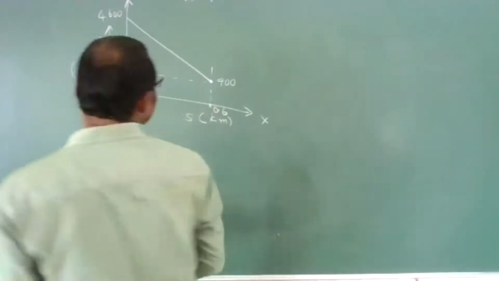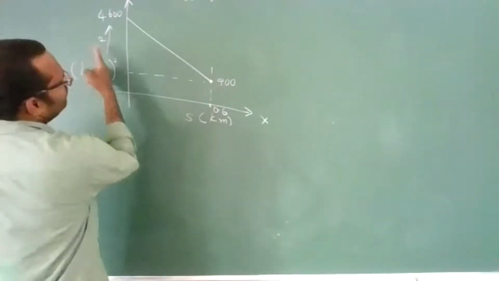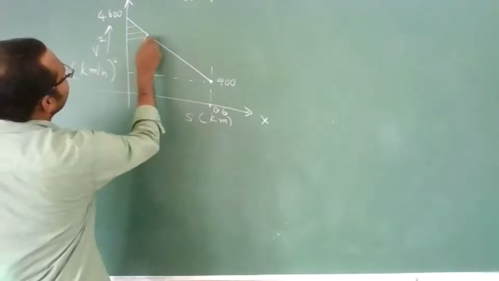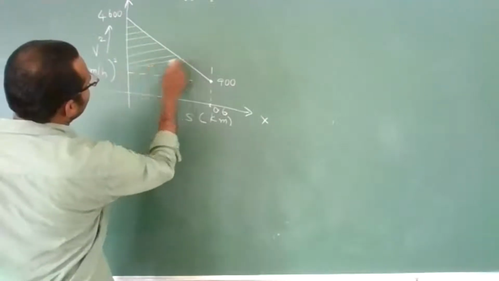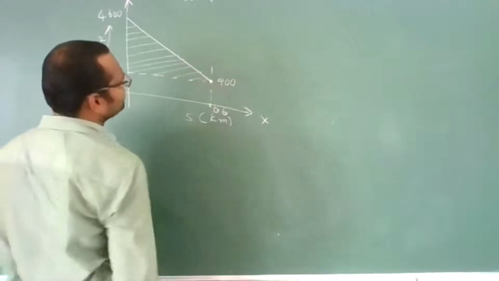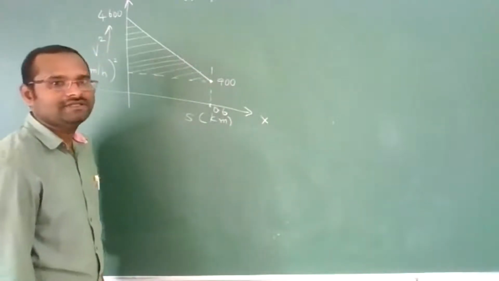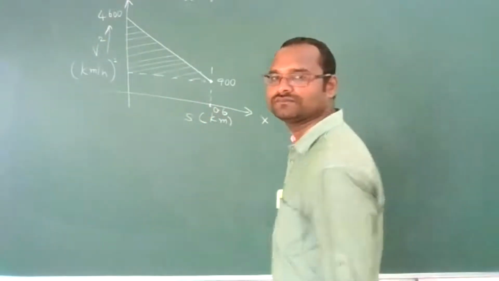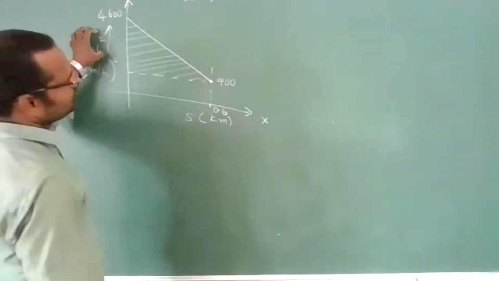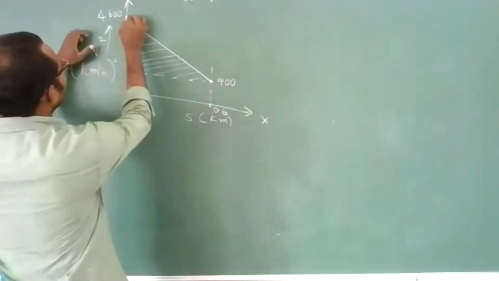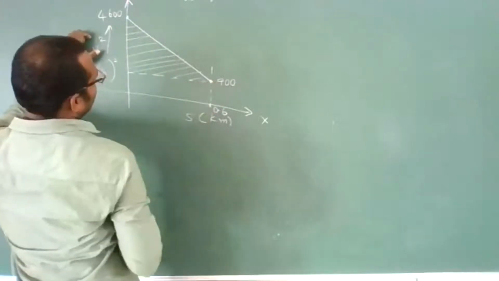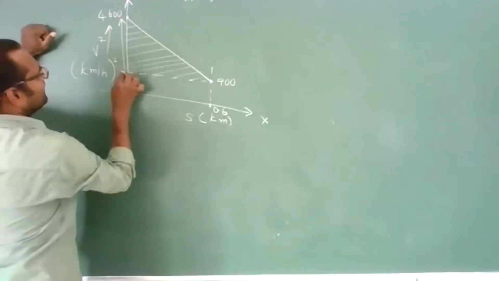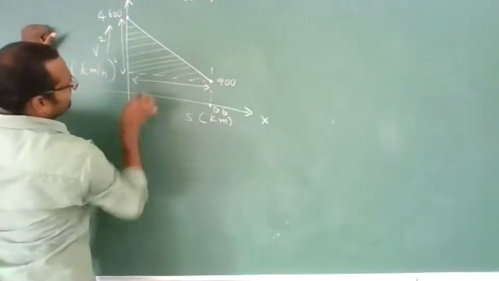Now, to get that acceleration, when we know velocity and distance, just take the area under this curve. This is a triangle, yes?